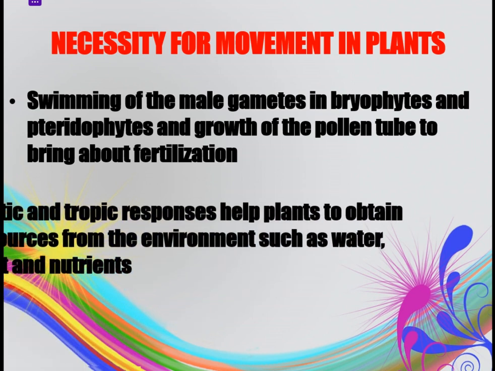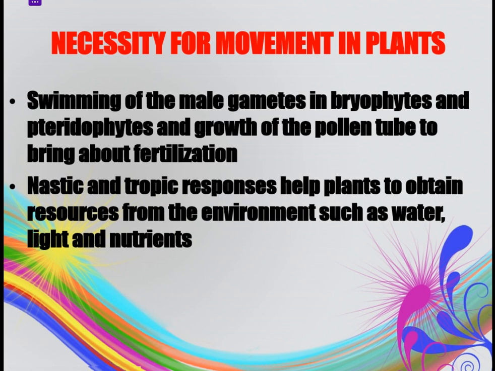Number 2, movement, those are the nastic and trophic responses of plants to obtain resources from the environment, such as water, light and nutrients. So through movement, plants are able to obtain resources from the environment, and the resources include water, light and nutrients.